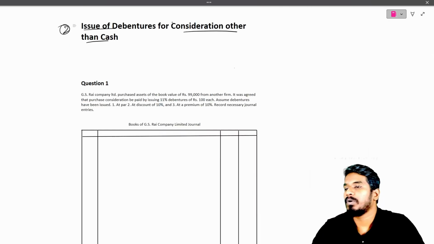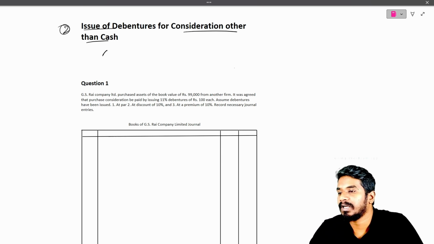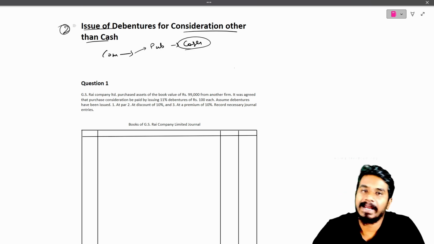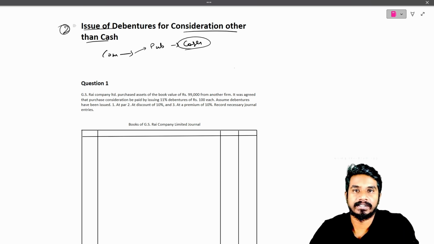Issue of debentures for consideration other than cash means that normally the company will issue debentures to the public for cash. If you want to buy debentures, you pay the cash, then they give the debentures.